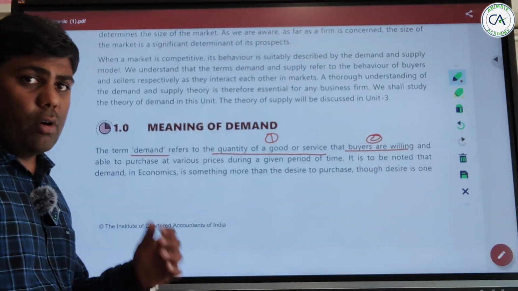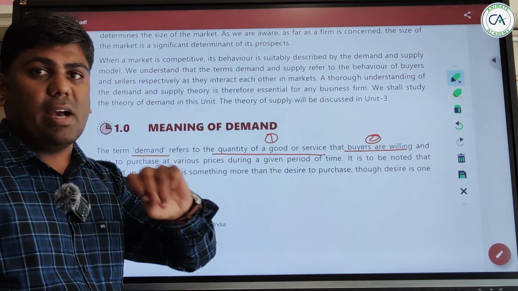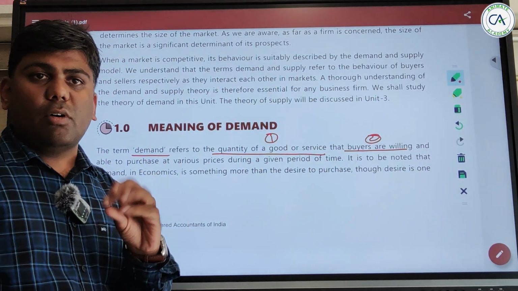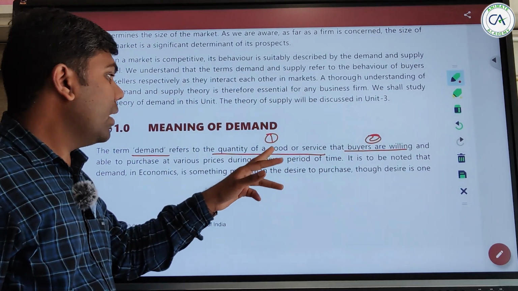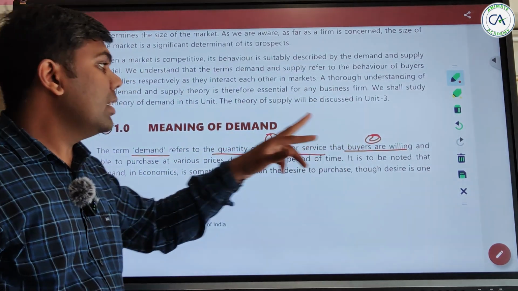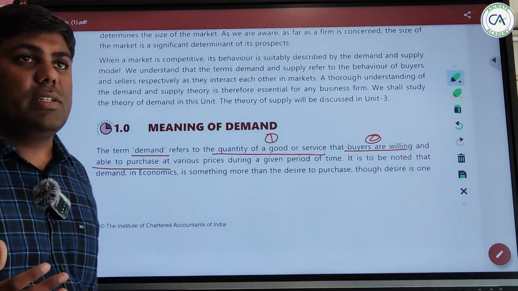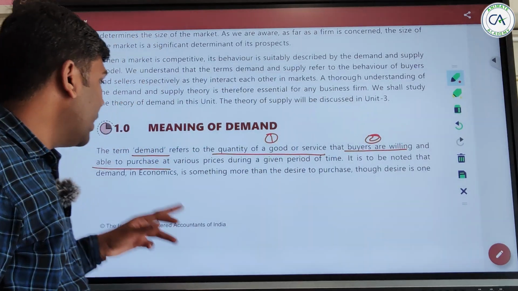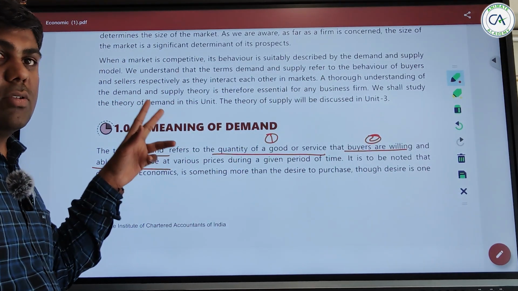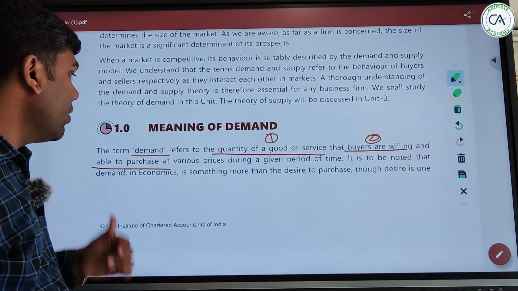What we called demand in our own terms was just that we should be willing to have the product. But in economic terms, it is the quantity of goods and services that the buyers are willing and able to purchase. I can have a demand for an Audi or Jaguar or any branded car, but am I able to purchase it? That factor will also be taken into the meaning of demand.